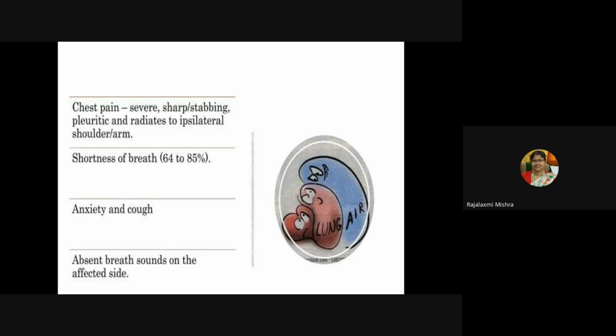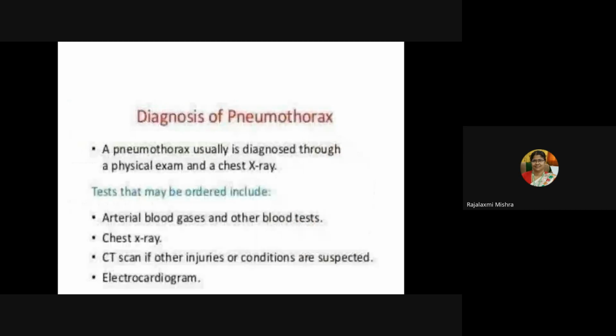Chest pain, as we were discussing, is severe, sharp or stabbing, pleuritic, or radiating to the ipsilateral shoulder or arm. Then shortness of breath will be there, anxiety and cough will be there. Then absent breath sounds on the affected side will be there.